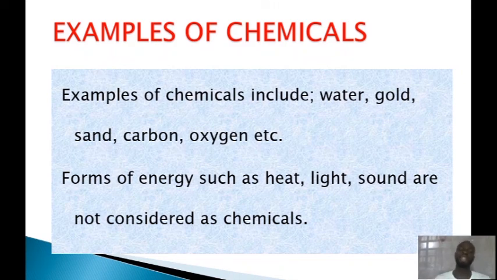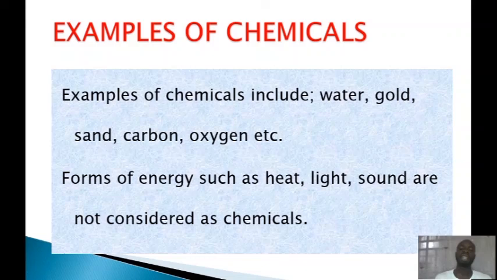Even the human body is made up of different chemicals. Our trees are made up of different chemicals. Whatever we can lay our hands on, even the device, whether a laptop, an iPad, or a phone, which you are using to watch this very clip, is made up of different chemicals. So a chemical is something we can touch, something we can feel, something we can see.